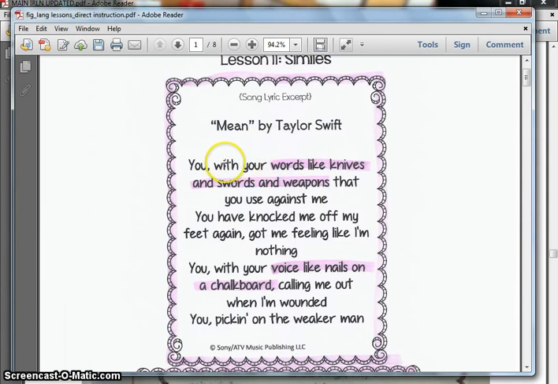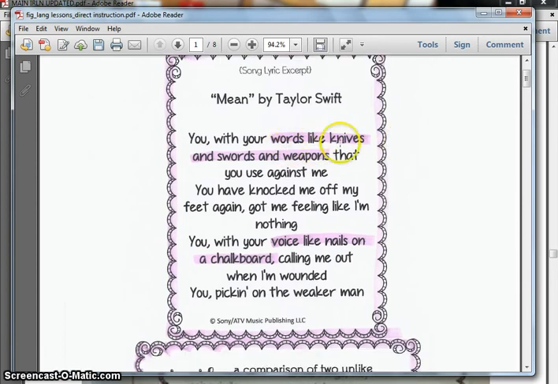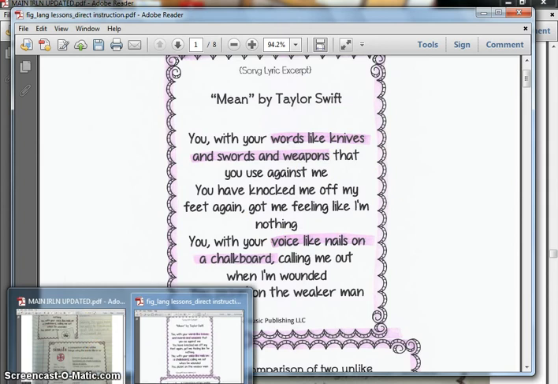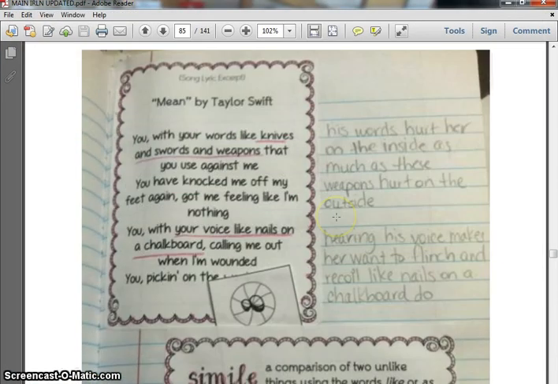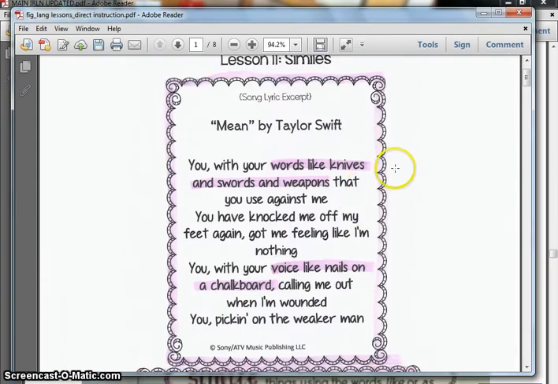Now after you glue this into your notebook, you're going to want to highlight the example of the similes. Okay, I've already done that in the video so that you could see. Here is a simile right here, and here is another simile. So you'll highlight that, and then you're going to need to write the meaning of the simile. What is the simile trying to convey? Here's the example, again, the finished product. You can see that the simile is underlined, and then this is an explanation of what the simile means. Okay, so let me do this first one with you.